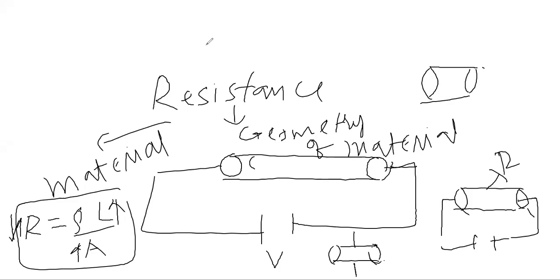And the resistance is due to the collision of electrons with the ions of the material. You have ions inside any material. When you move electrons across that material, there are collisions between the ions and these electrons. As a result, the resistance of the material increases. Okay?